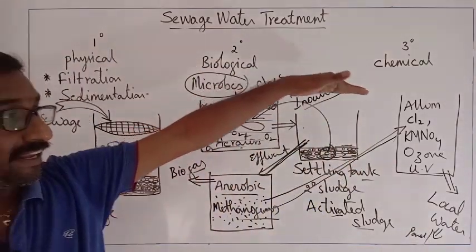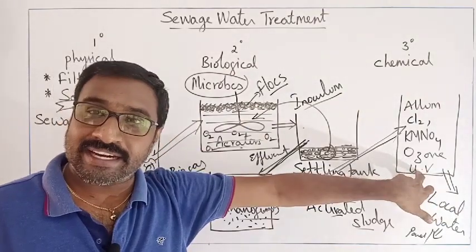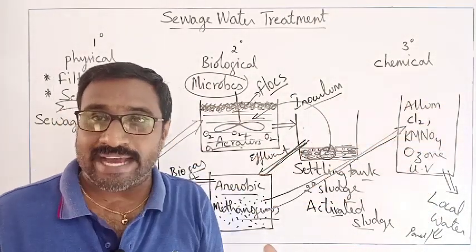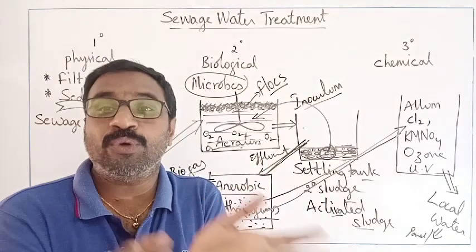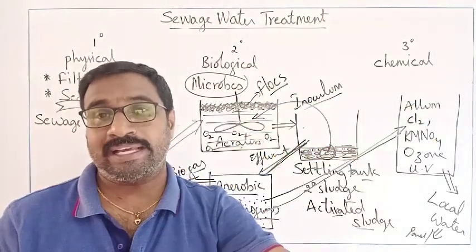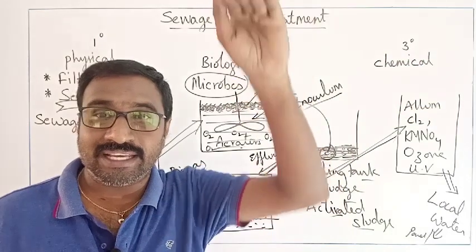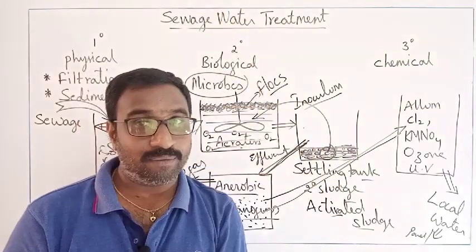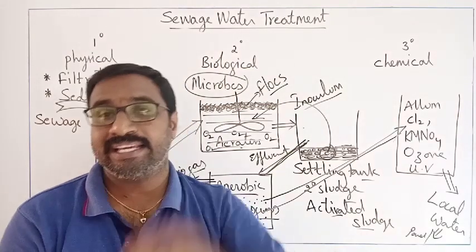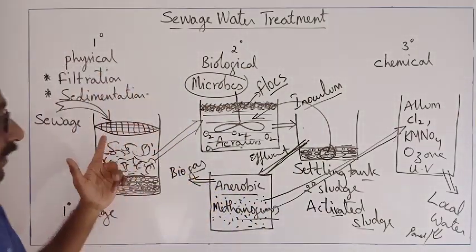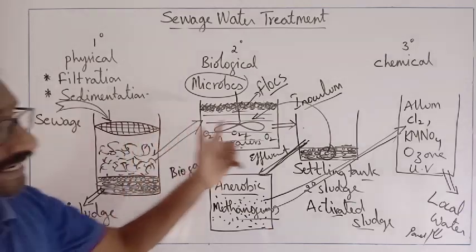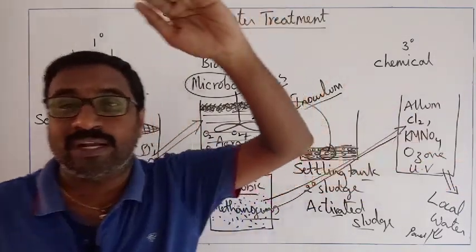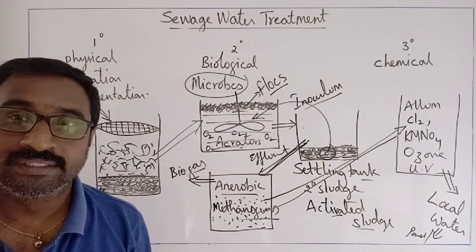So we use ultraviolet radiations or ozone, and automatically pathogens will die and we leave pure water into the local water body, and the BOD is gradually and successfully decreased. The lesser the BOD, the more pure it is. High BOD will be available here. By the end of the chemical treatment, the BOD gradually decreases.